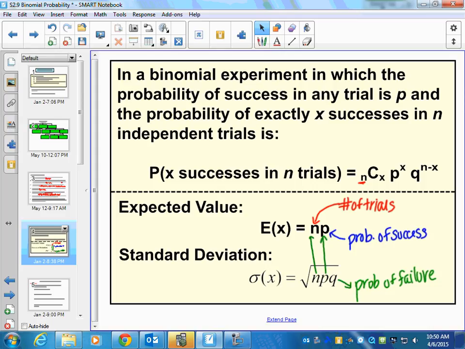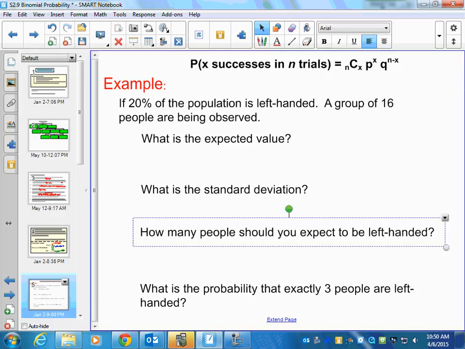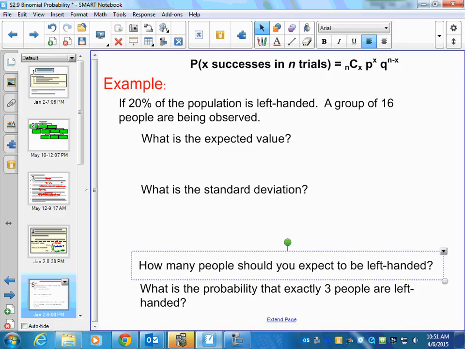So this is what a problem would look like on your homework. There are going to be 4 parts. We're only answering the first 2 parts today. It says if 20% of the population is left-handed, a group of 16 people are being observed. We want to know what's the expected value. I've got to change this question. Let's just ignore this one. But what is the expected value? We're trying to find out how many people out of that group we expect to be left-handed.